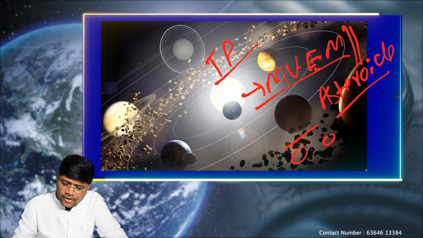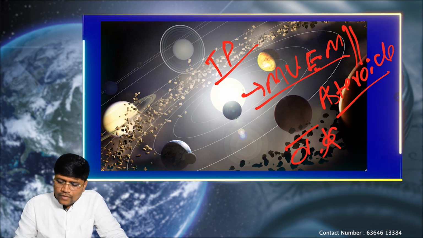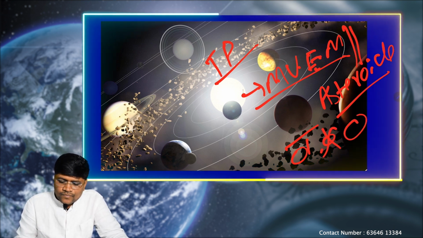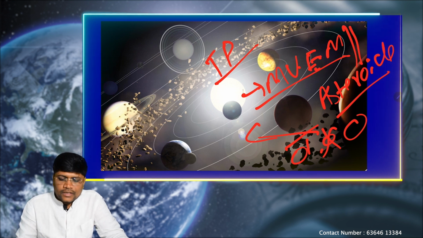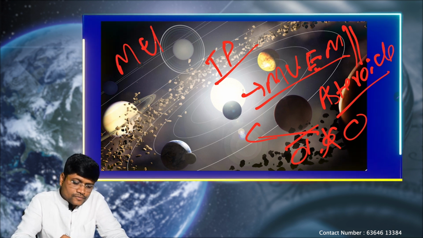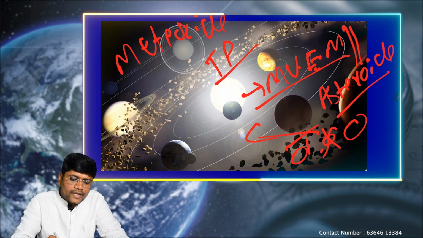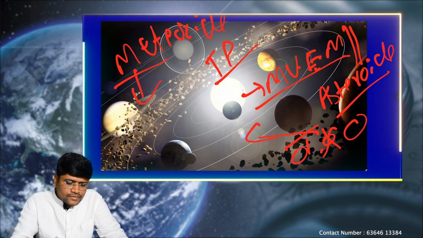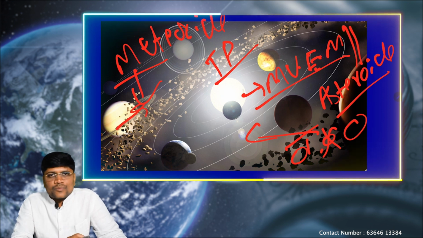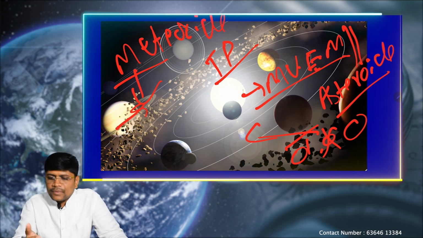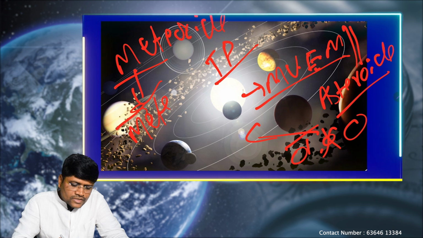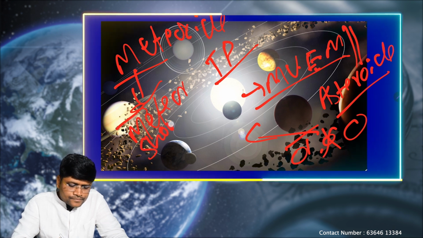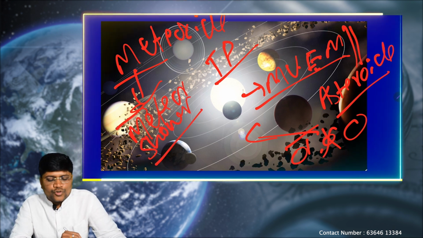Again, when these asteroids collide with each other, one of the rocky debris gets separated and moves into the inner planets region. So we call them meteors. Okay, meteorites. Again, when these meteorites fall toward the Earth's surface, in the atmosphere, in the mesosphere region, they may get burnt. At that time we call them a meteor shower or a shooting star.